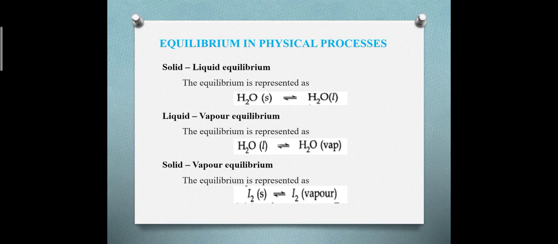At the saturation point, the vapor of iodine again gets converted to solid state. Here also an equilibrium is established. Another example is conversion of camphor into its vapor state.